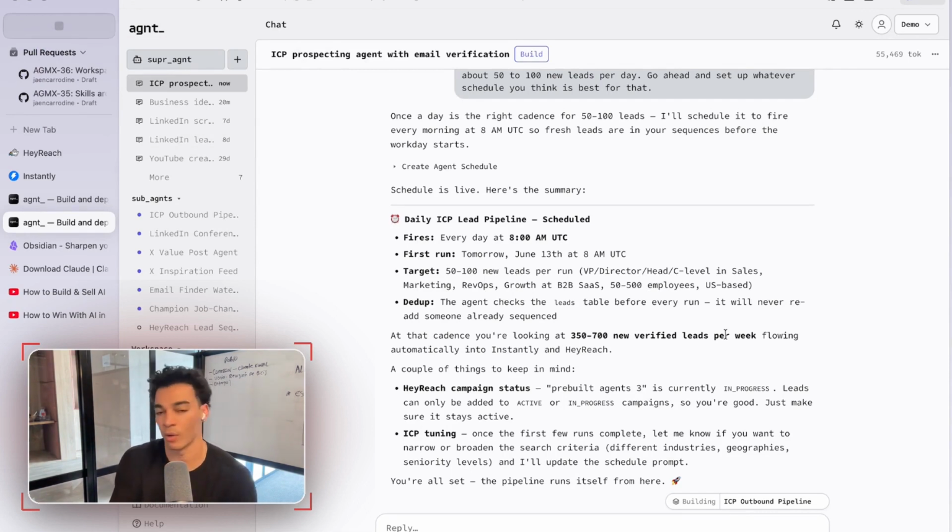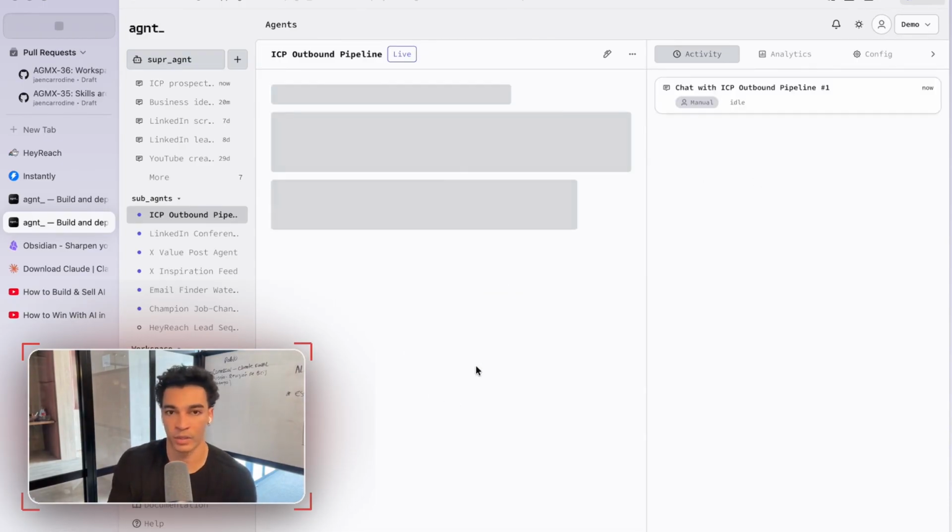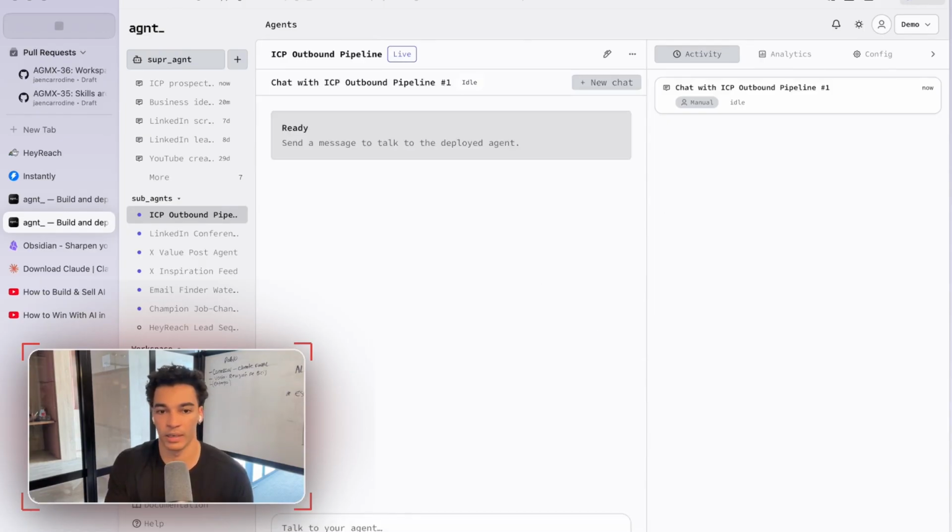Or you could set that up to add more or less depending on what your leads are. If you wanted to test this, what you can do here is go ahead and click on this agent, and you can start a new chat and ask it to run the pipeline. This is already what it's going to do manually on the schedule.